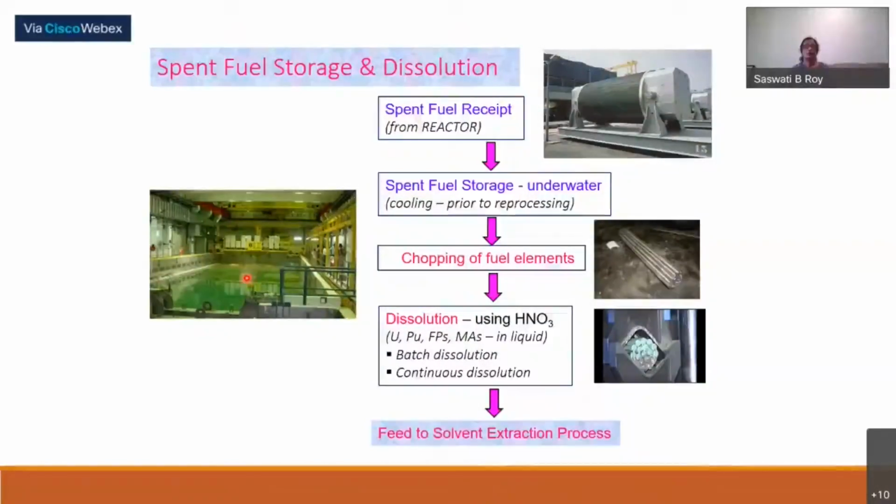Once the cooling is complete as per the required norms, and the radioactivity reaches the required limit, it will be taken out and chopped. Guillotine type choppers are used to chop this fuel bundle so that the inside fuel is open to the reactant nitric acid, and this fuel material will fall in the dissolver where nitric acid will be there. It will be treated with nitric acid and we will get the feed for solvent extraction.